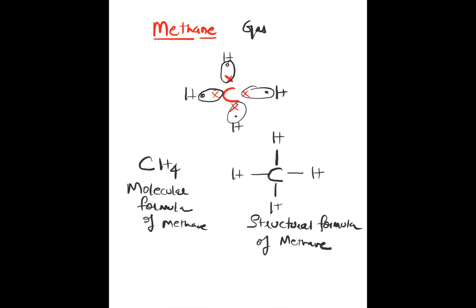Okay, this is called an electron dot structure. What do you call it?